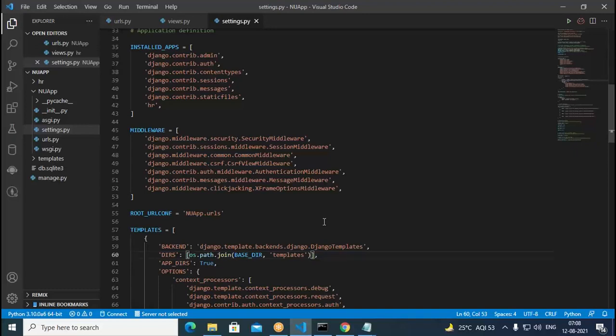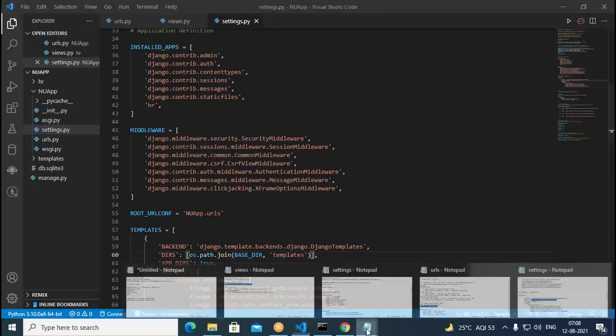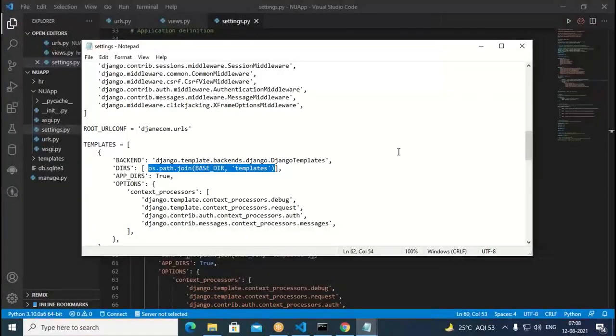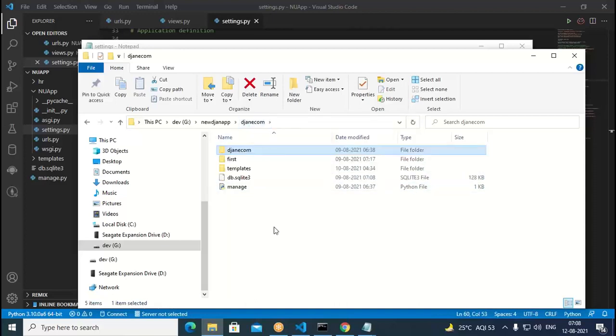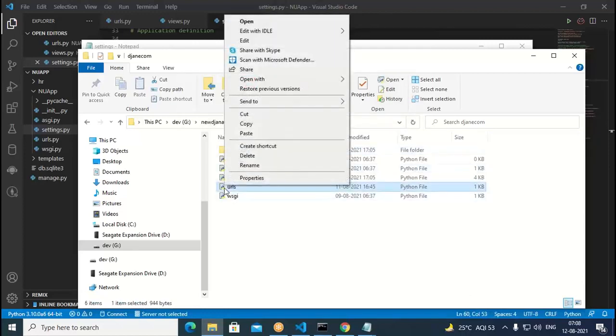And this is not enough. The next thing we need to change is the views also. Once again, come to this, and in Django ecom, here in this you have URLs.